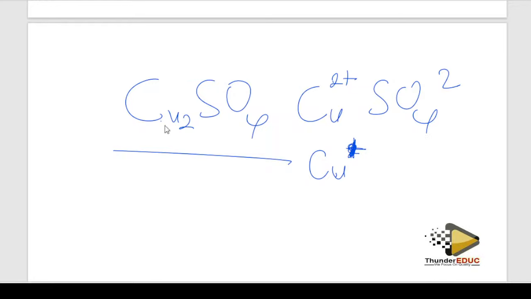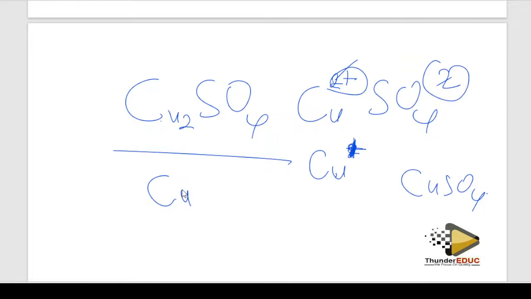So how do I form this? If it was like this and like this, these are going to cancel, and I'm going to end up having copper sulfate like that. But now I have a 2. It means that it was copper 1 and then a sulfate. So it brings that here, goes there, this negative and positive cancel, and I end up having a 2 here. That's why this is copper 1 sulfate.